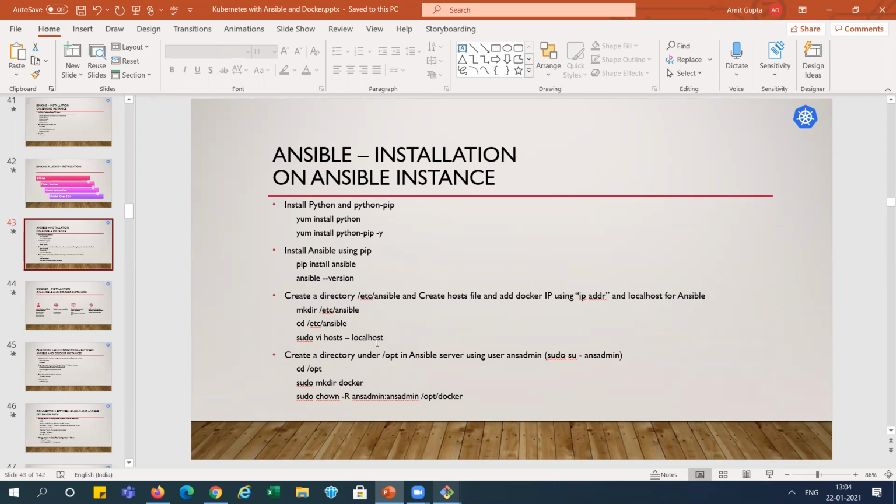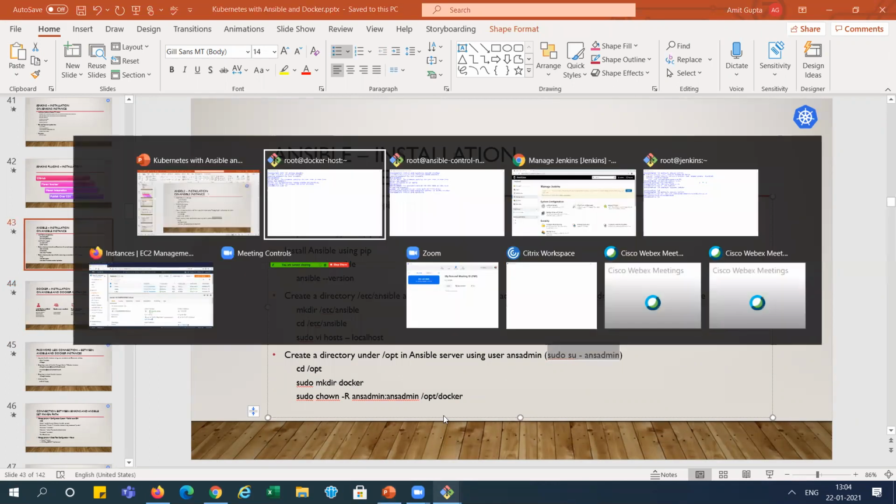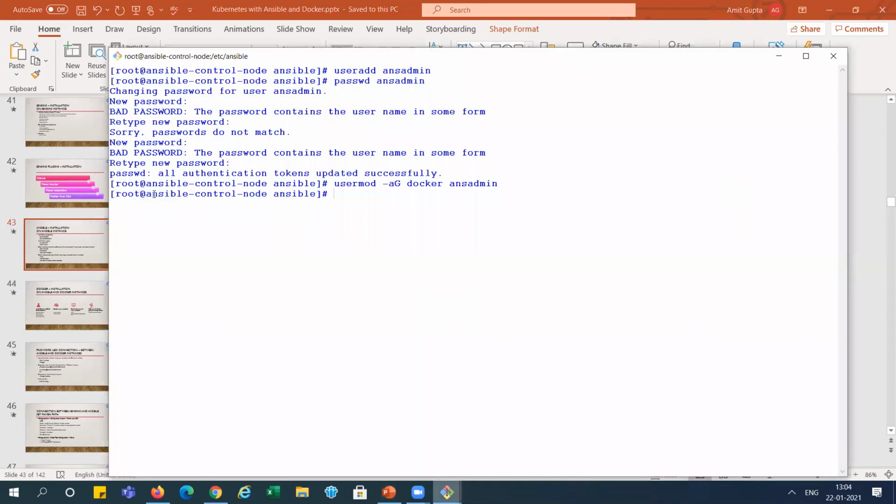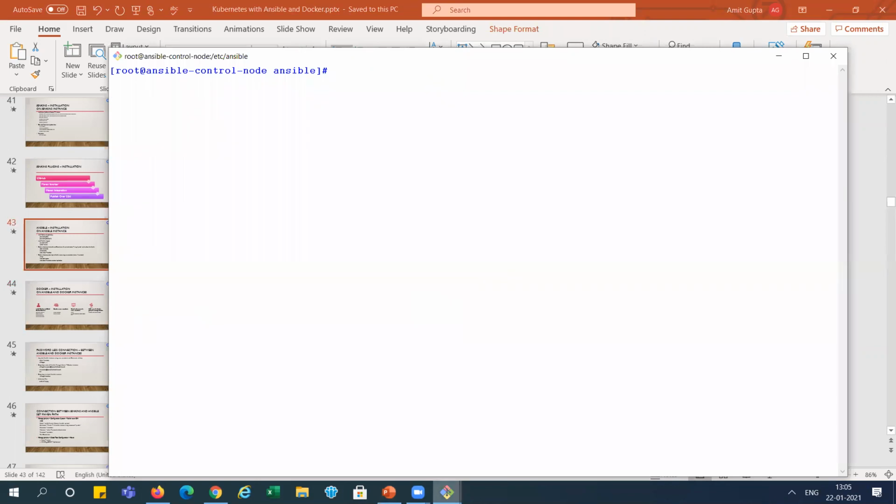This is on the Ansible server. We need to go to /opt and create a folder. First we need to log in with this Ansible user, right? So we are going to the Ansible system. This is the Ansible system. You can see here we are currently logged in as root, so we will change the login to ansadmin. It is showing root currently, right?